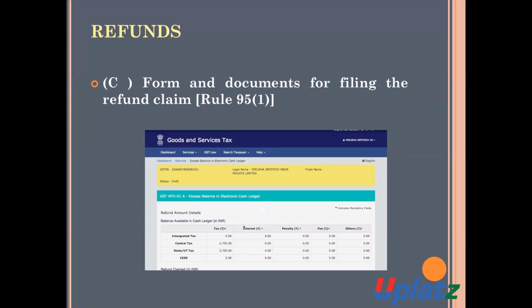Now we will discuss the forms and the documents for filing the refund claim. What are the forms and what are the documents which are required to be filed for the refund claim? Rule 95, sub-rule 1.